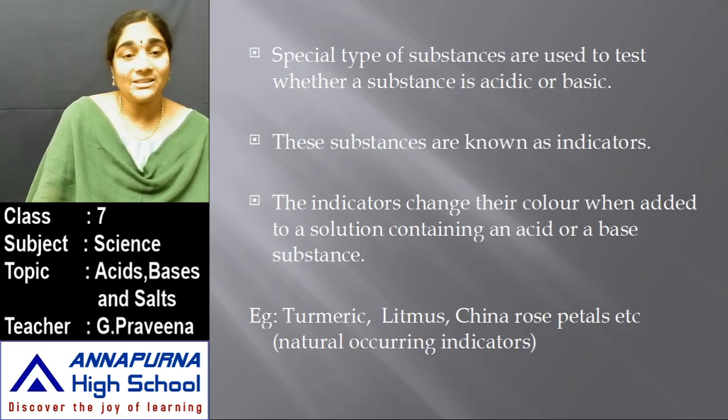So turmeric is called a natural indicator. Along with turmeric, there are also other natural indicators such as litmus, and China rose petals are also used as indicators to define whether a substance is acidic or basic.